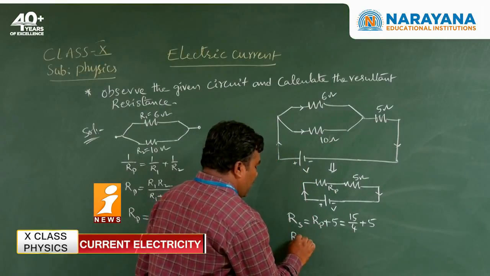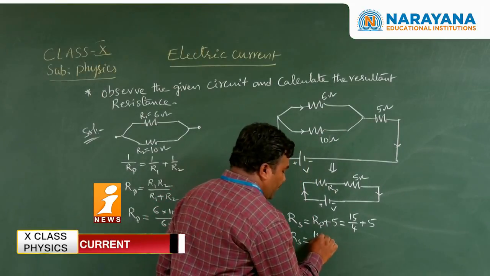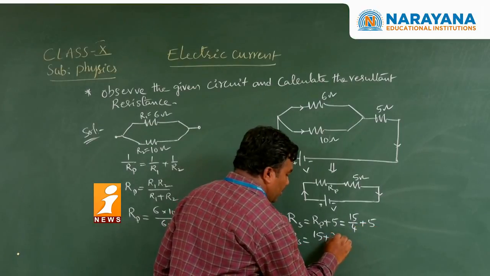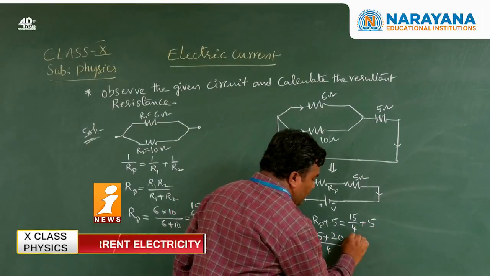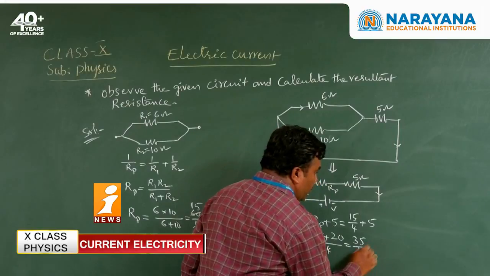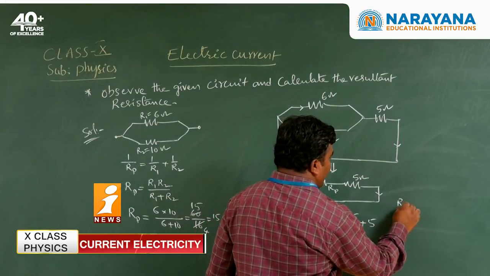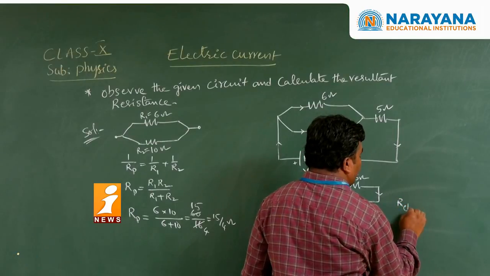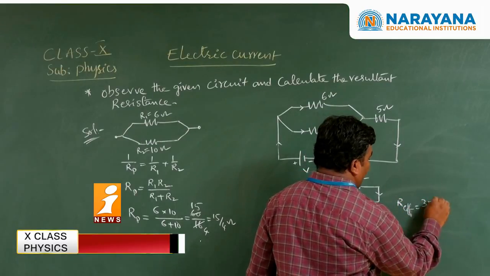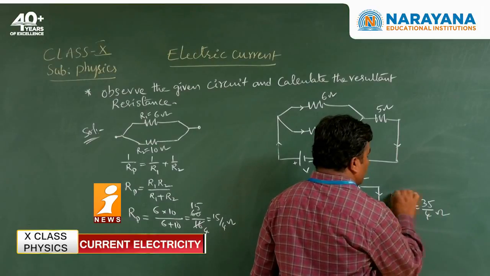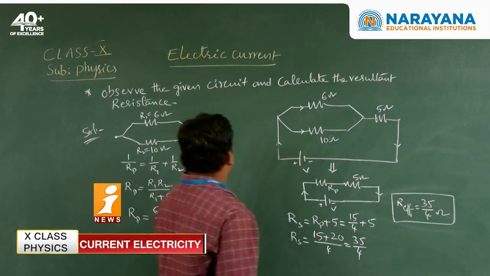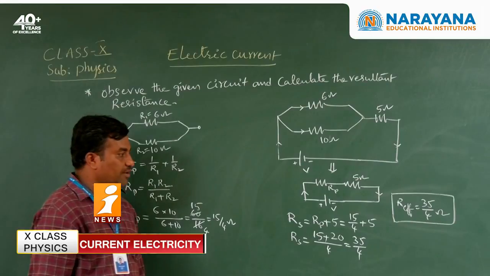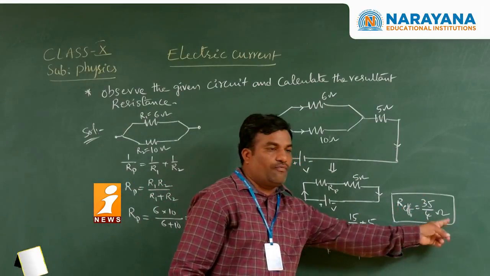Taking the LCM, RS is equal to 15 plus 20 divided by 4, so 35 by 4. So the finally effective resistance is 35 by 4 ohms. This is the resultant resistance in the given circuit.